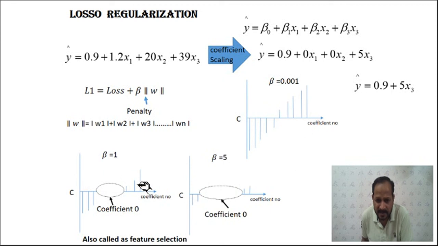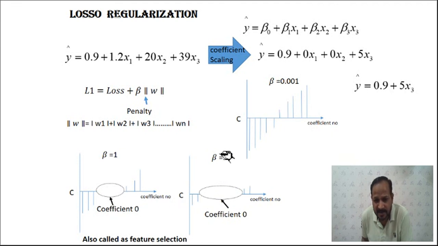Another coefficient will again be reduced, but here the coefficients whose value was very small initially will become 0. So in this case some coefficients whose value was very small in the previous one become 0.